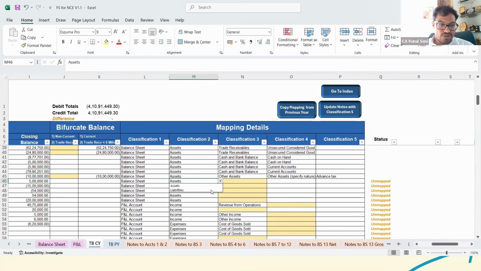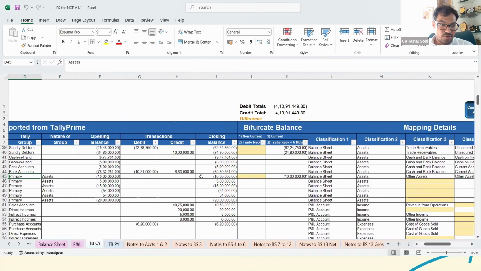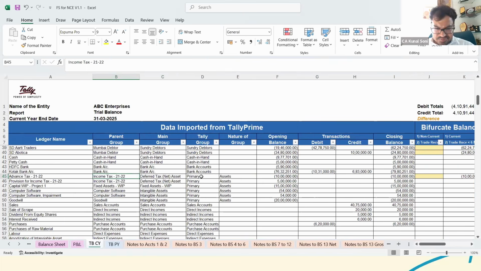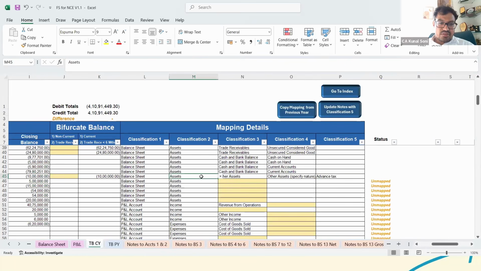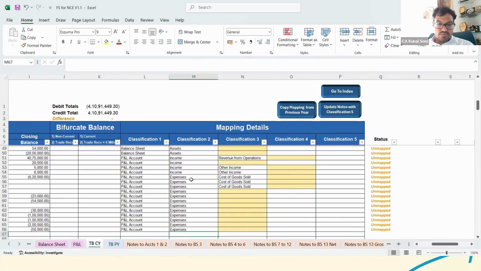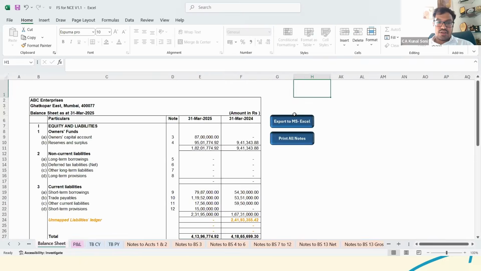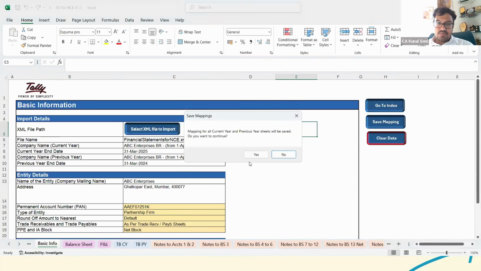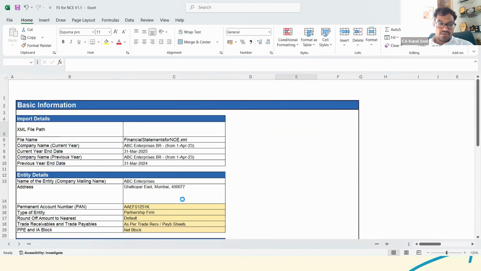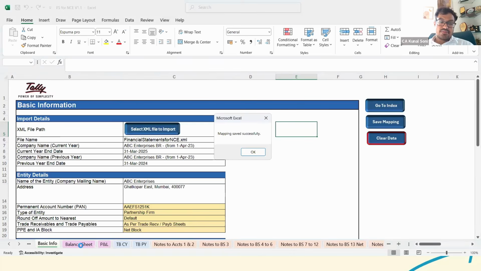If something is in assets but has been grouped in liabilities, it is possible for you to correct it directly. Once you do that, initially just click save mapping so that whatever mapping you have done would be saved.